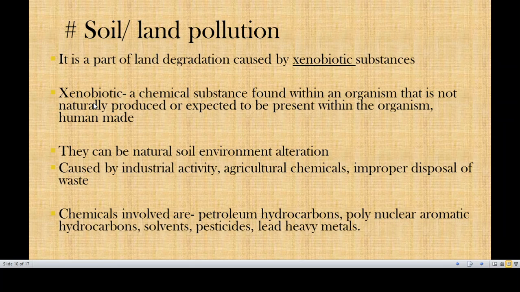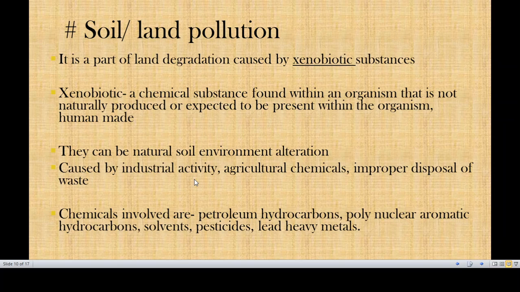Okay, so this can be in a natural soil, and it will completely alter the natural soil. Like I said, the addition of industrial products into the land soil will create a complete changeover of the groundwater, and of course it will somewhere be taken in by the organisms, maybe human or any other animal system. This inclusion of pollutants, that is xenobiotic substances, either by industrial activity or agricultural activity, will only create an